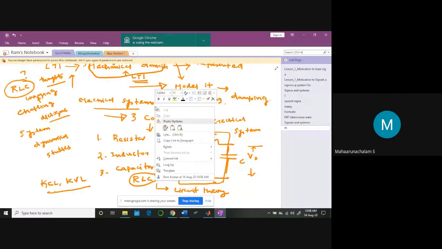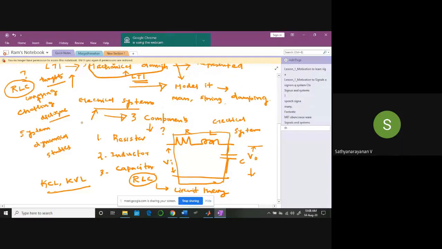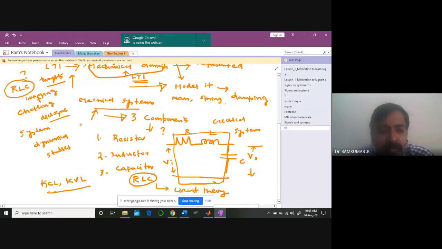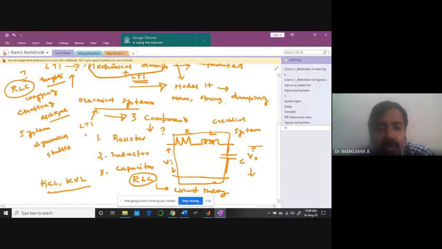Because it can be represented in the form of LTI. Any other answer? One key point you are forgetting. We can represent all electrical systems. That's the right answer. Very good. That's what I'm looking for.